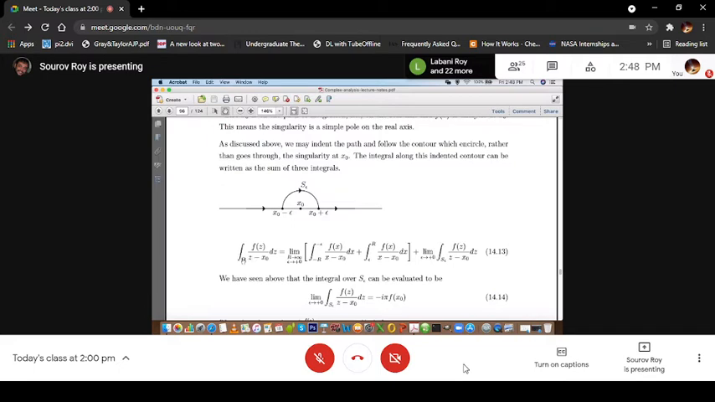But this was drawn last year. So I have just used this to show that this is along this indented contour, f(z) by z minus x0, because this is now in the complex plane. We have taken this indentation, so that means we have gone beyond the real axis. So this is in the complex plane, and we are looking at this integration along this indented contour of f(z) by z minus x0 dz.